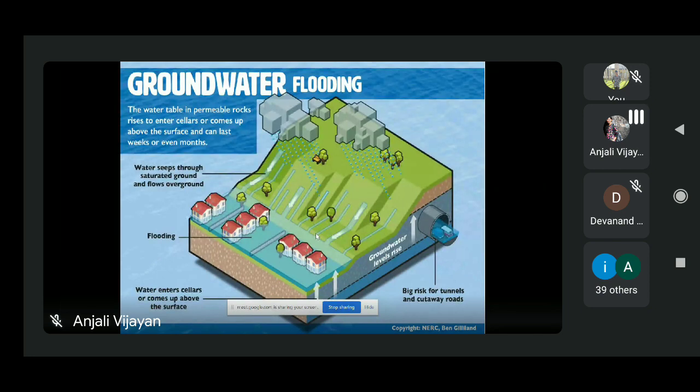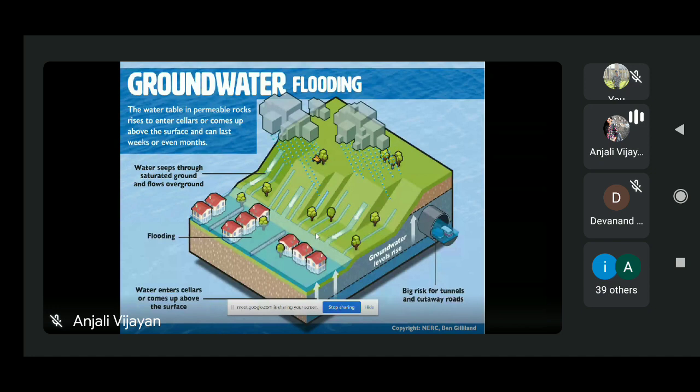And this can happen in two different cases. One is sometimes it is due to some failure of the sewage system. So if it breaks in some way, then we can have sewage flood. And the second thing is, suppose the amount of water from other types of flooding, like urban flooding, is too much, which the sewer system cannot hold. What will happen? The sewer system will overflow. So in both cases, we can expect sewage flood.